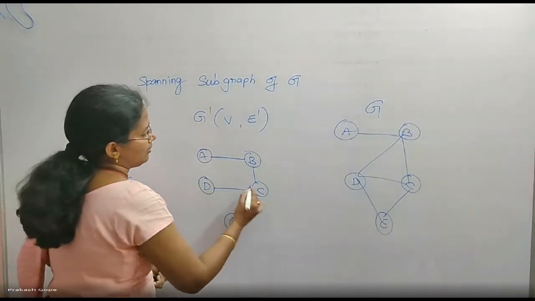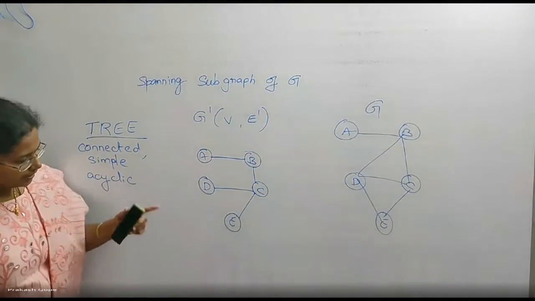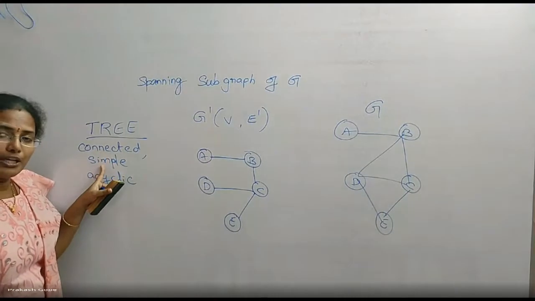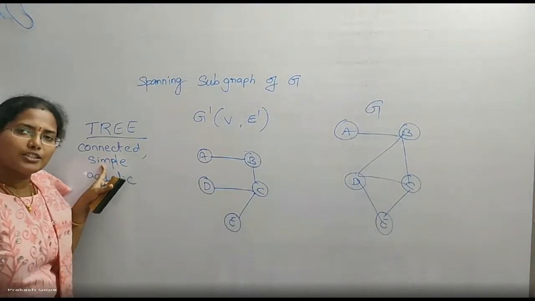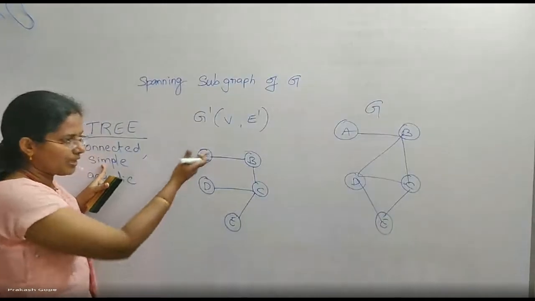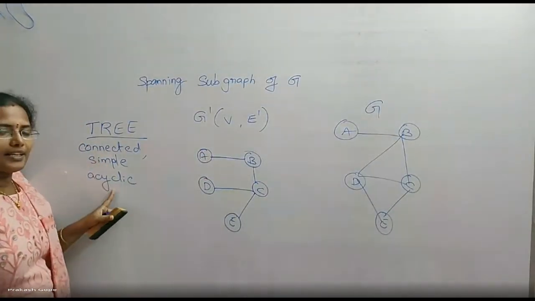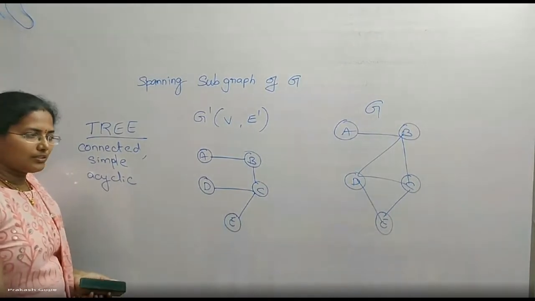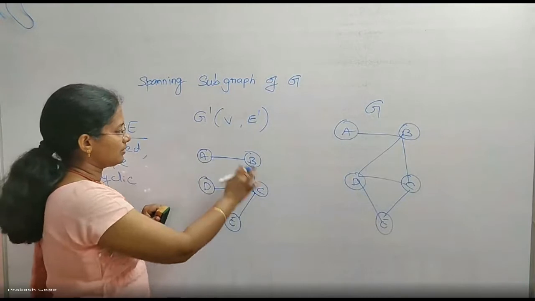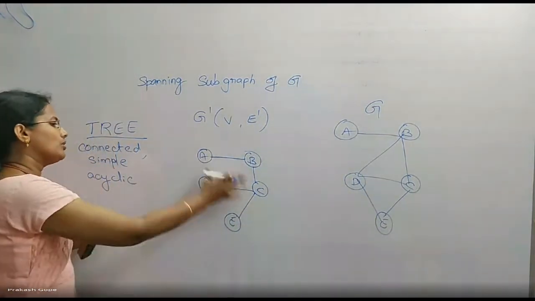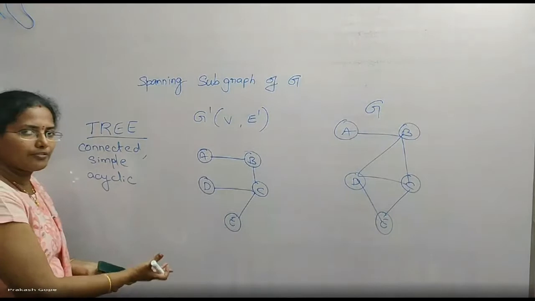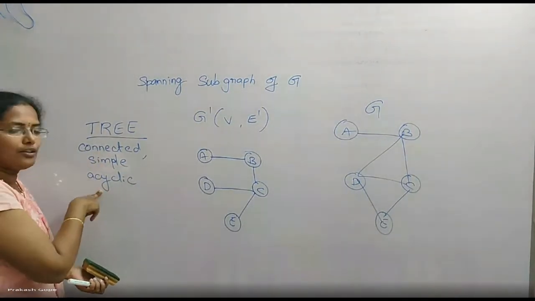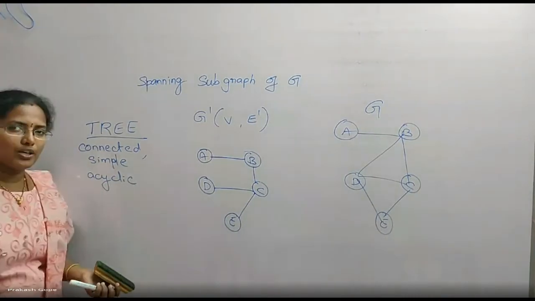Okay. Now this is a tree. Because I can move from one vertex to another vertex. So it should be connected. Simple. Simple means there should not be parallel edges and self loops. Yes, there are no parallel edges and self loops. Acyclic. There should not be a cycle in that graph. You know what is a cycle, right? So there should not be a cycle in this. Yes, there is no cycle at all in this graph. So now this is a tree. It is also a graph. Okay? It should be connected, no parallel edges and self loops, and no cycle. Then that graph is called a tree.